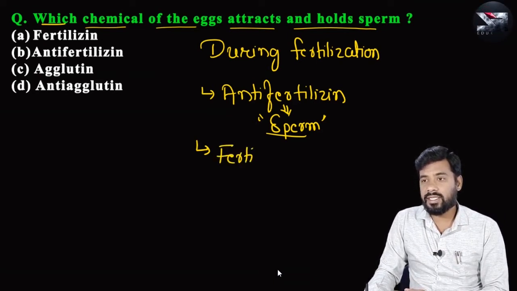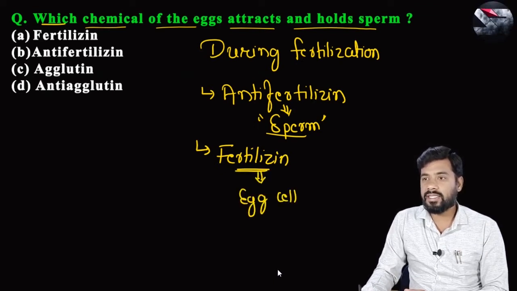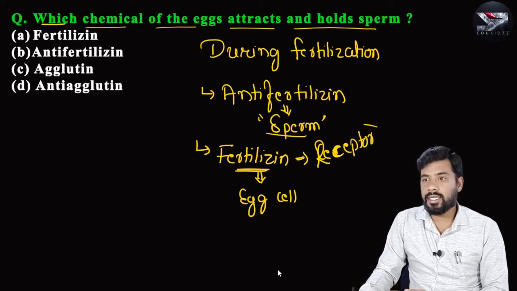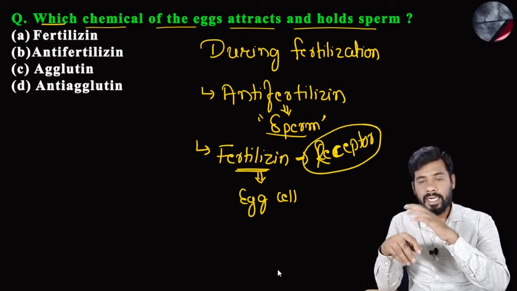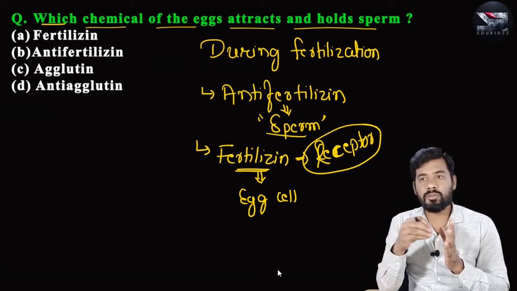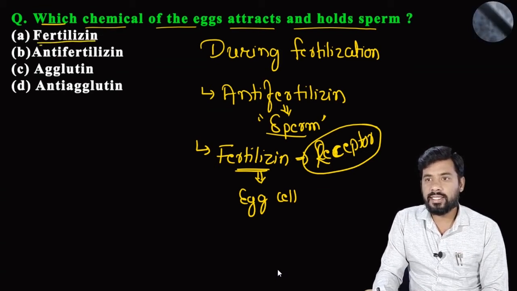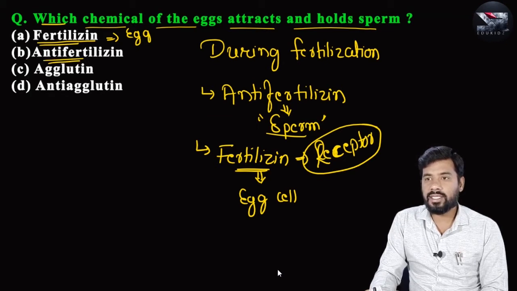So these fertilizins are the chemicals that are secreted by egg plasma membrane or egg cell, and these fertilizins will act as receptors, and hence it also helps to attract the sperm and as well as hold the sperm with the egg, or attachment of sperm with the egg. So hence for your question, the right answer is fertilizins. Fertilizins release from the egg, and you need to keep in mind, anti-fertilizins are the proteins released from the sperm.